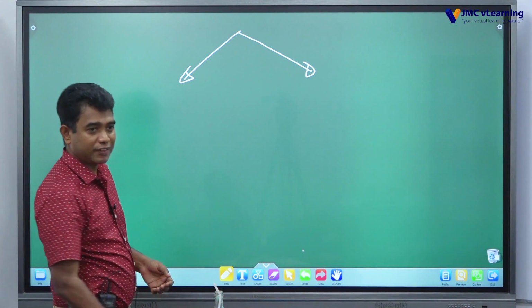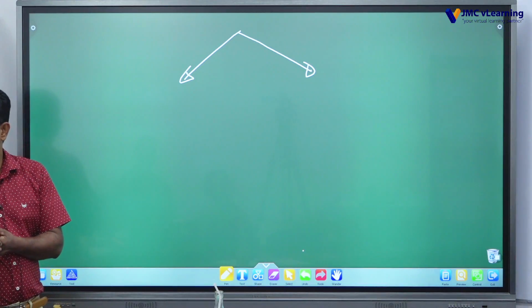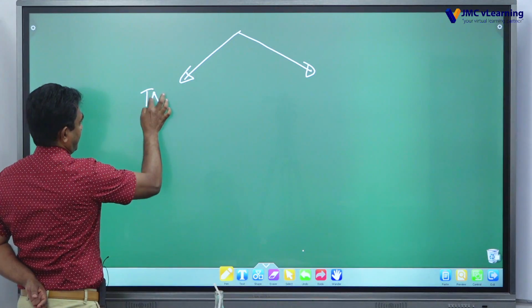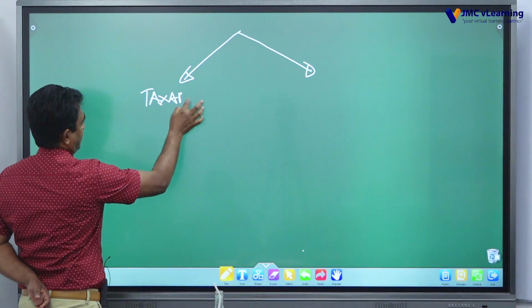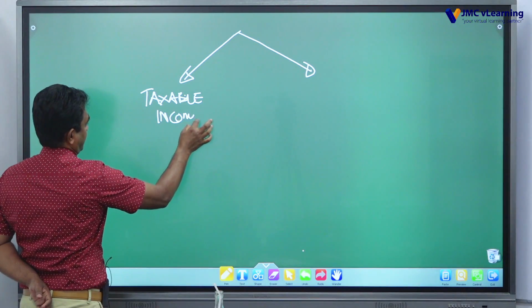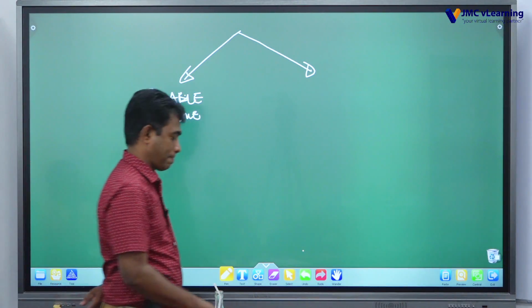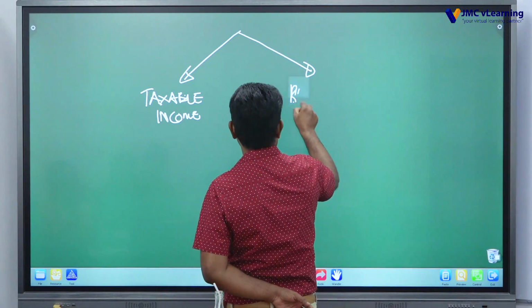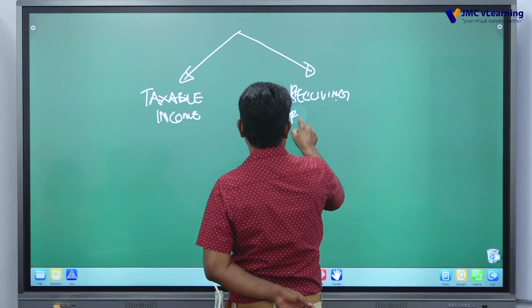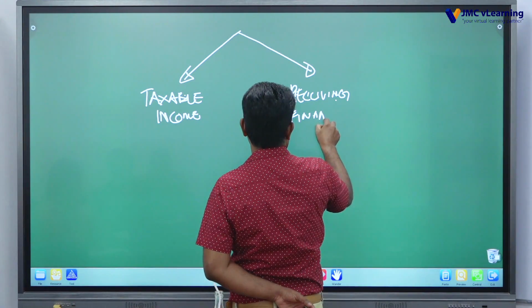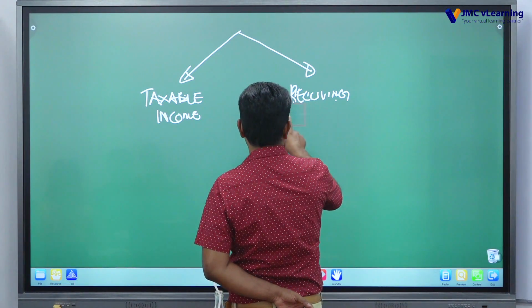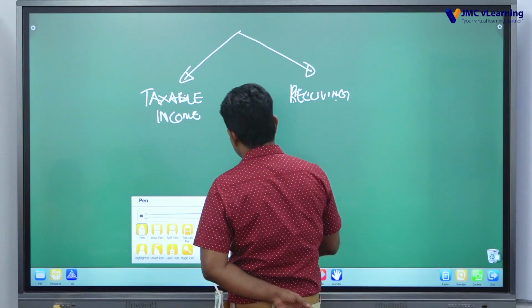The person liable, chargeable for Sri Lanka tax, is a person who is having taxable income or receiving, charging section 2.